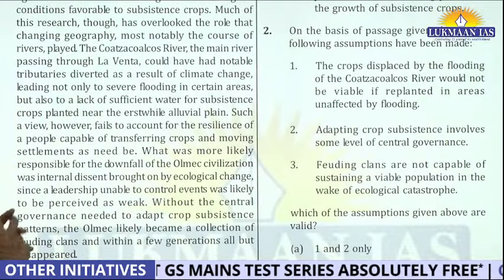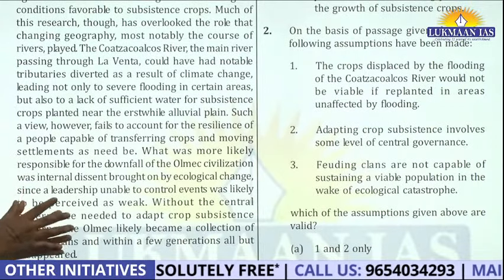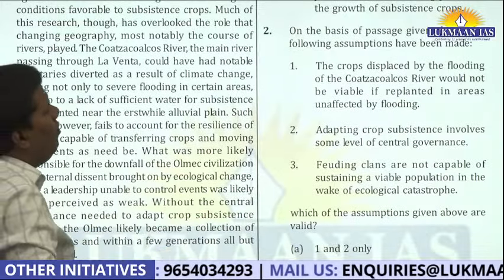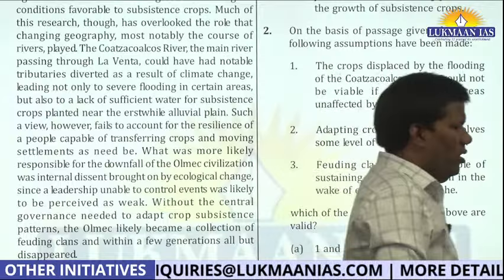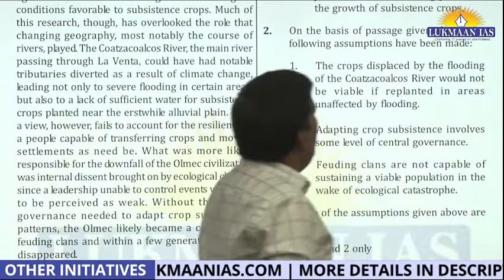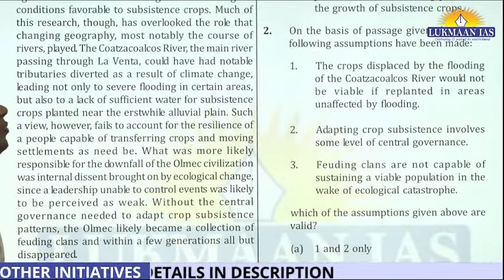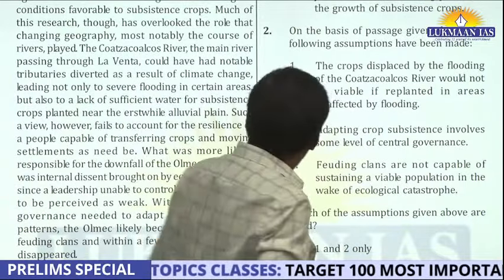So you said, okay, the crops are displaced by the flooding of the river. So what happened? There was a flooding of the river and the crops would not be viable if planted in areas unaffected by it. So what indirectly they are trying to say is that resettlement was not an option for the author. Although he talked about resettlement, right?